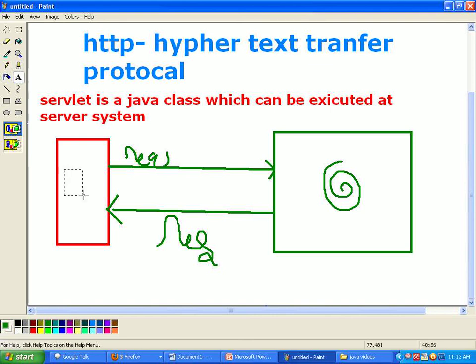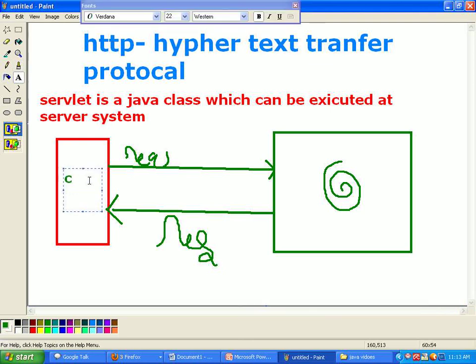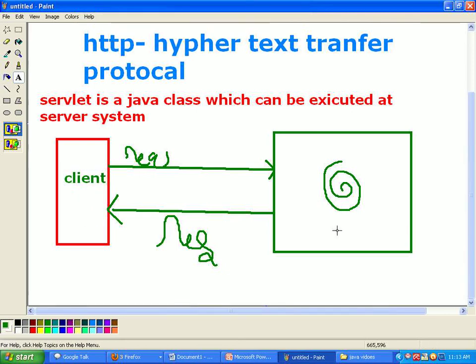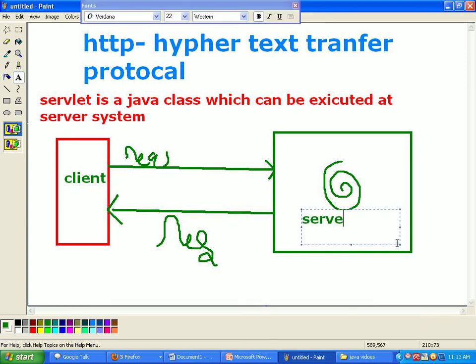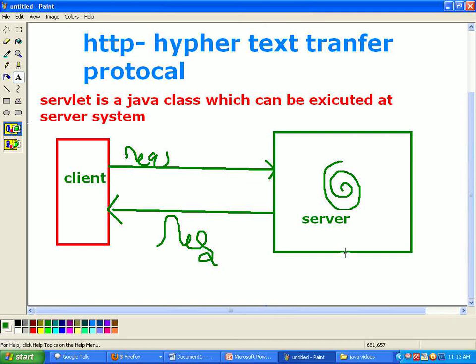Here this is the client system, and this is the server system. In this communication mechanism, a servlet can be executed at the server system, right? After executing that, the server can send the response to the appropriate client only. This is the main paradigm.